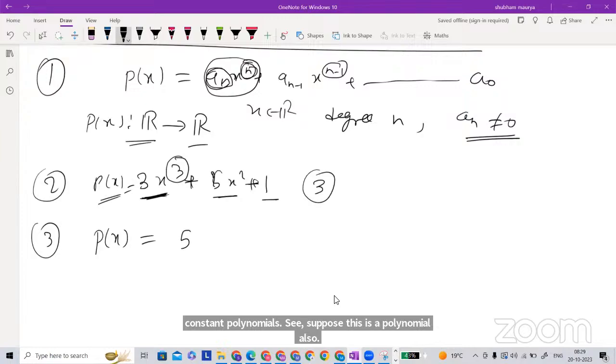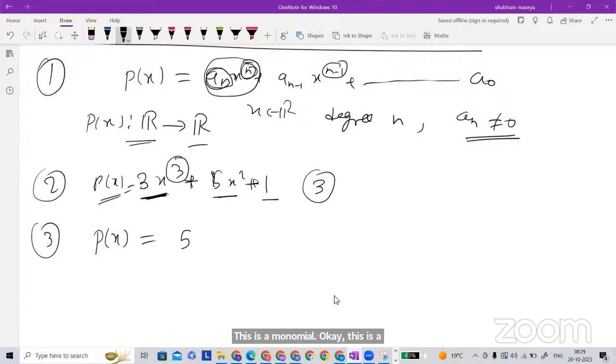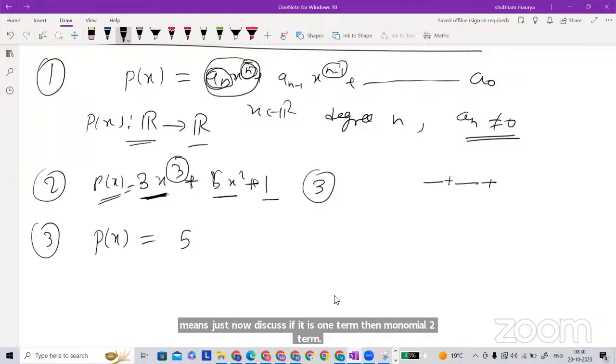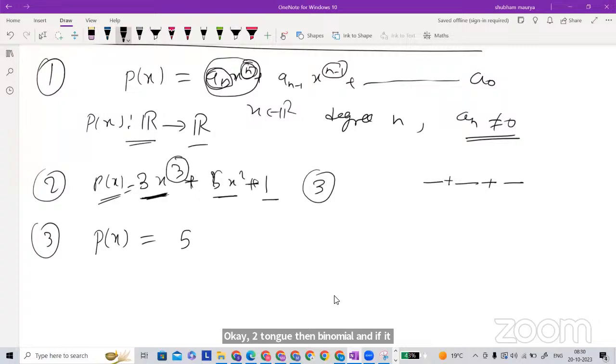Monomial means, as just discussed, one term is a monomial, two terms is a binomial, and three terms is a trinomial. If it is more than that, we are not going to name it with a proper name.